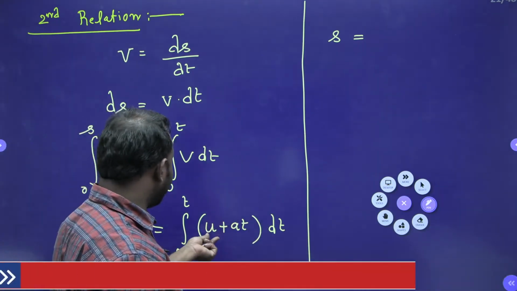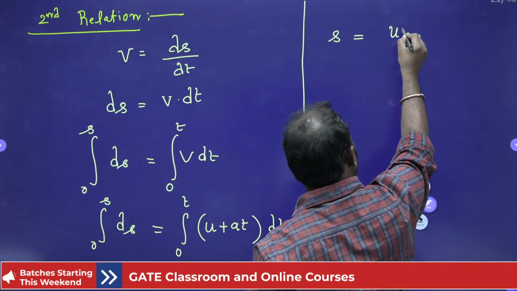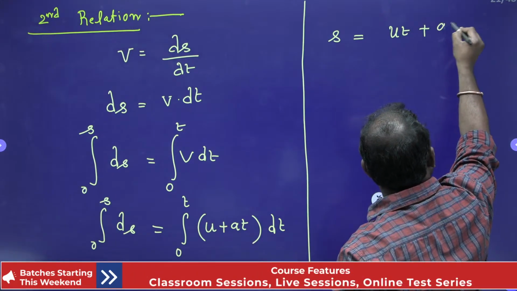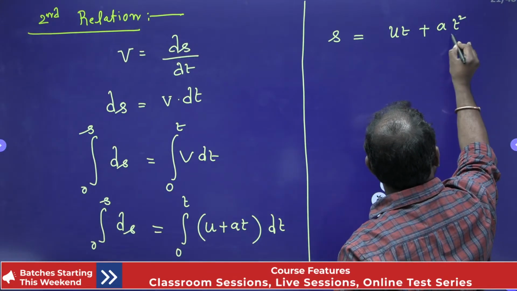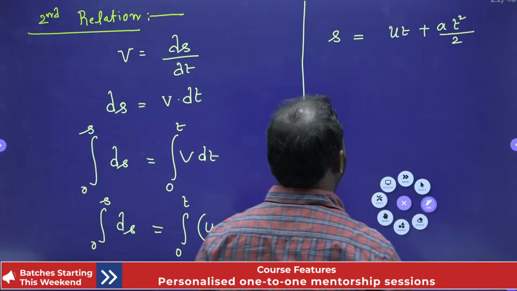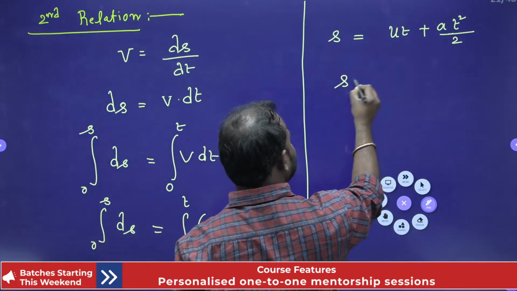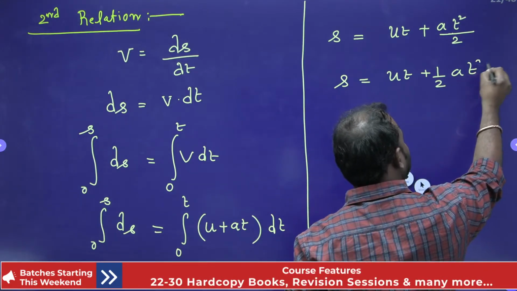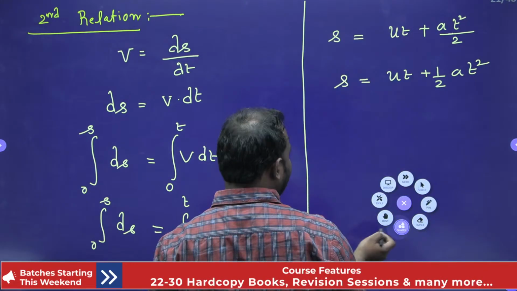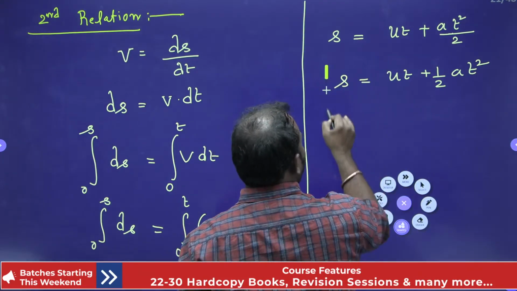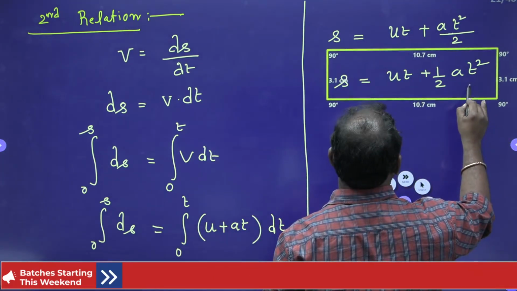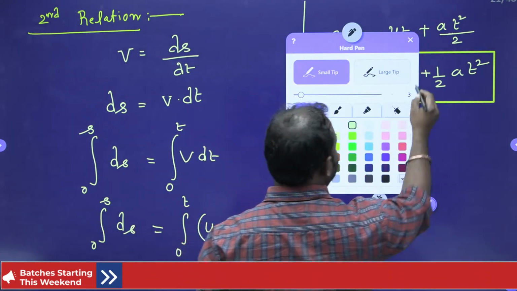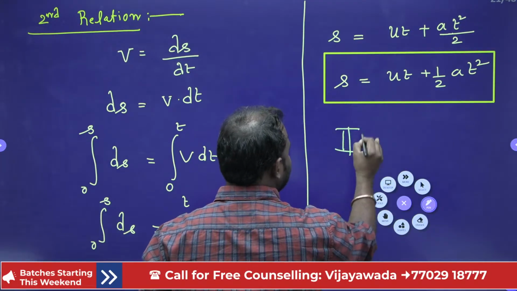Now if I integrate u, I am going to get ut. Now a is constant, so plus a t square by 2, isn't it guys, right? Now I'll write my equation: s is equal to ut plus half at square. Why? Because my acceleration is constant here. This is going to be the second relation, we call it the second relation.